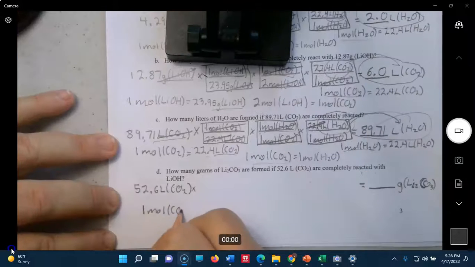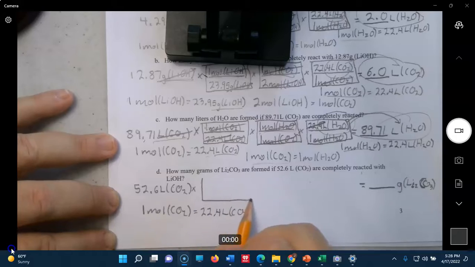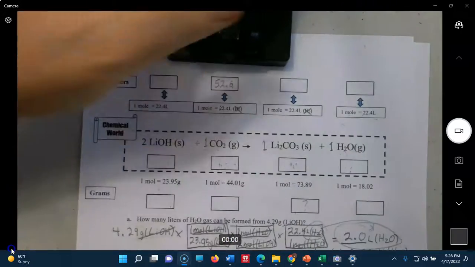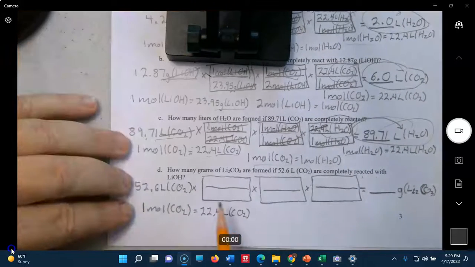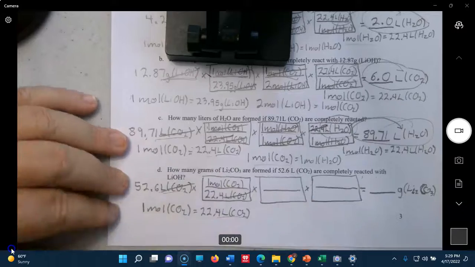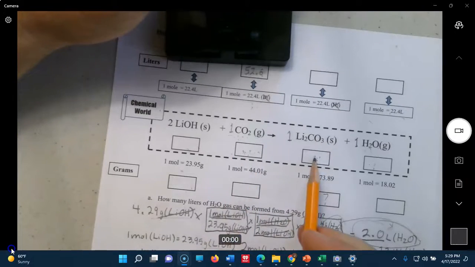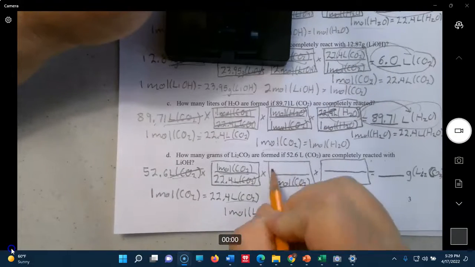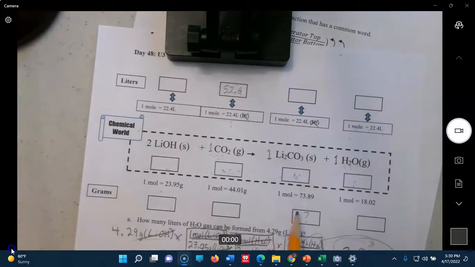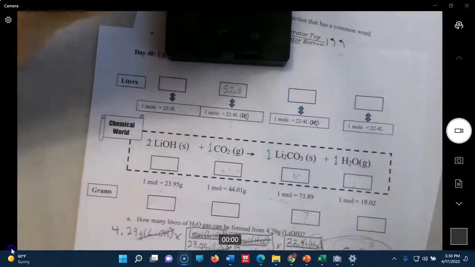Go ahead and draw my boxes first. Liters of CO2 is going to go on the bottom. Now we're sitting in the moles of CO2 box. We need to get to moles of Li2CO3. It's a 1 to 1. Now we're sitting in moles of Li2CO3. We need the molar mass to get us out to grams.